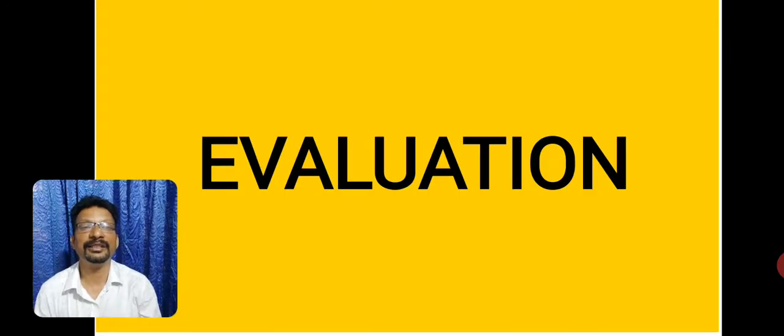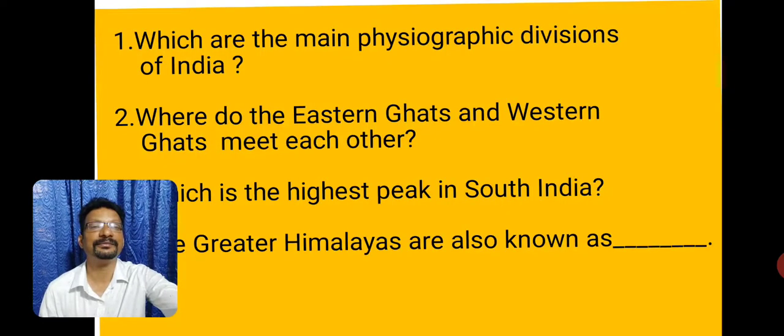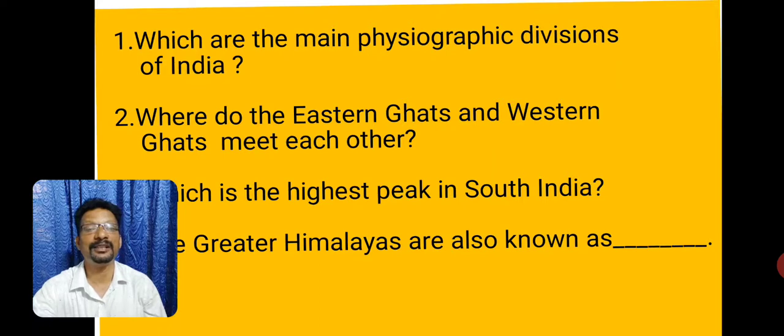Okay, children, with this we end this chapter. Let us go for evaluation. Shall I ask you a few questions? Yes, be ready for the questions. First question, which are the main physiographic divisions of India? There are four. One is the northern mountains. Two, the northern Great Plains. Three, the peninsular plateau. And the fourth one, the coastal plains and islands.